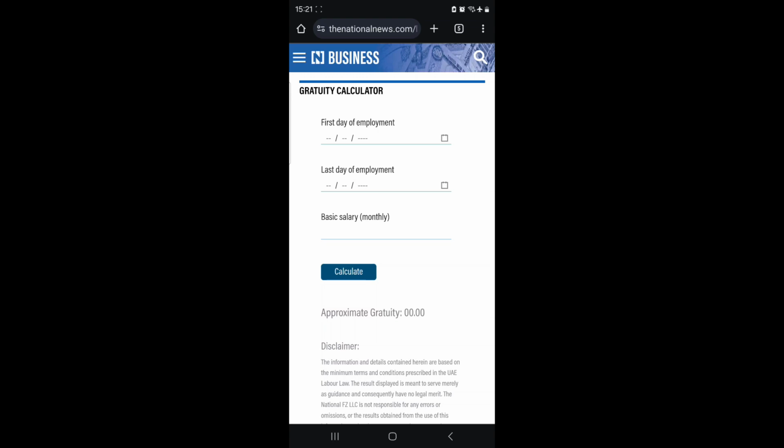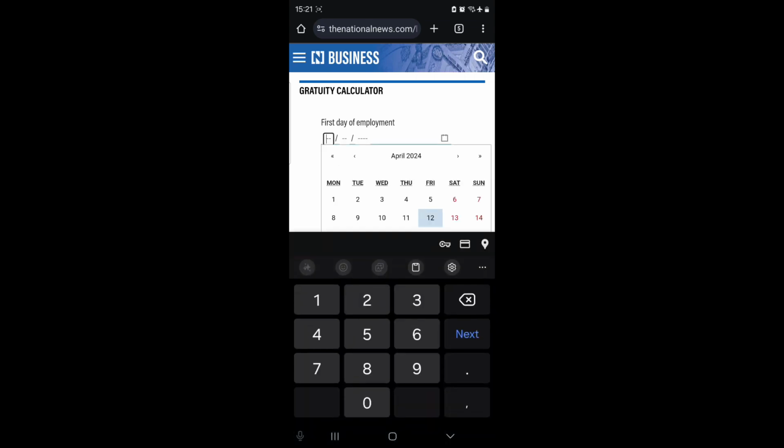They're asking you for the first day of employment, so all you need to do is click there. You need to know the first day that your employment started, the official first day of work. Let's say it is in 2020. If your first day of work was in 2020, you put 01 01 2020, that is January 1st, 2020. So that is that.